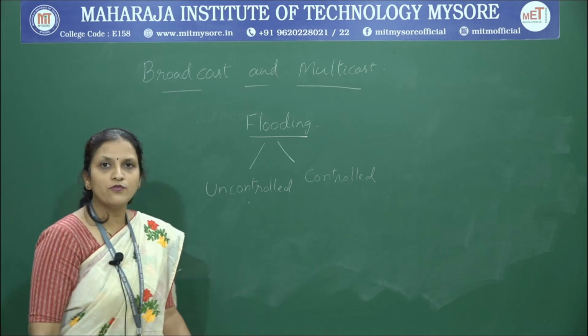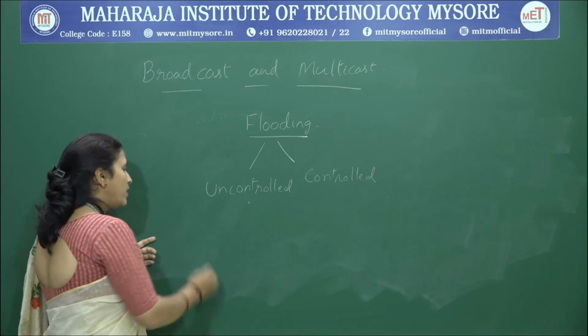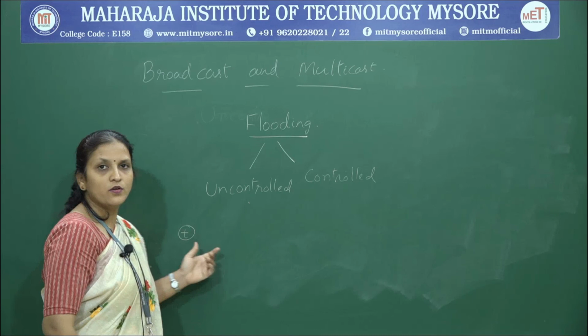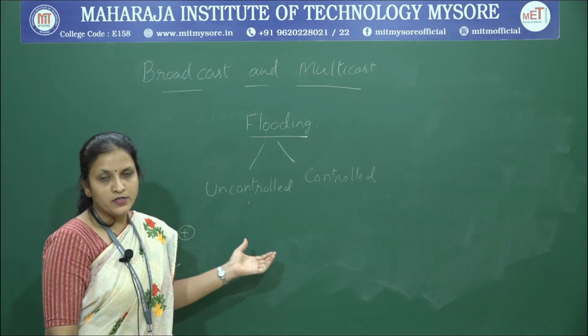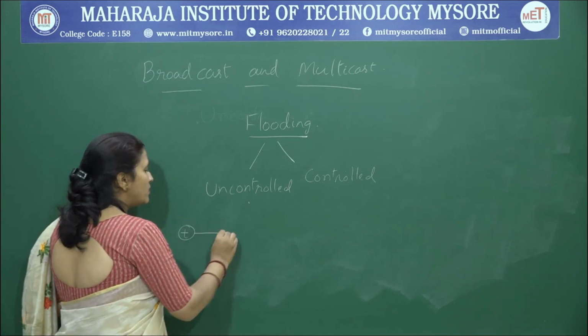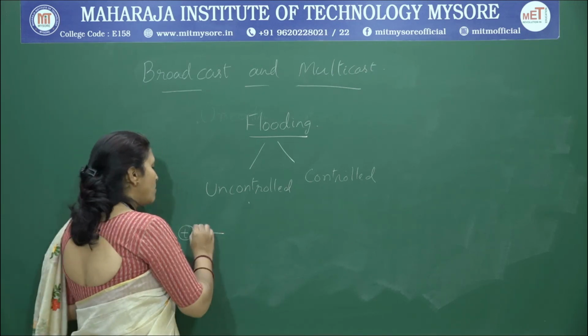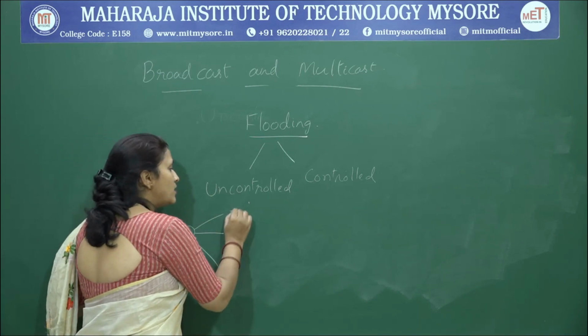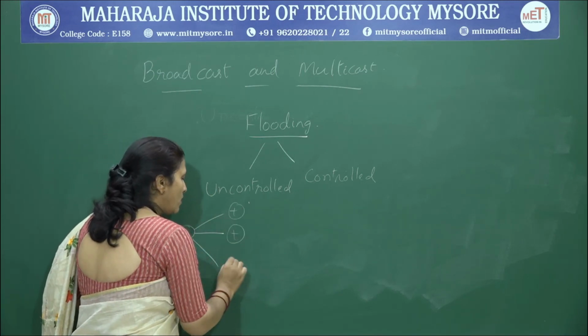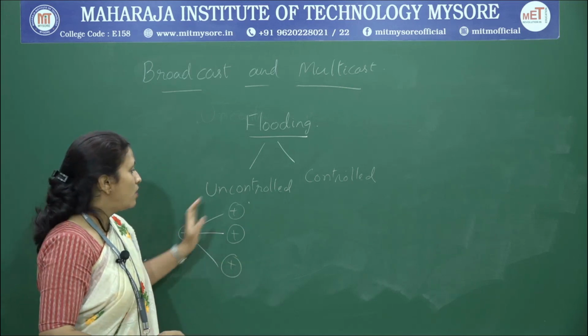In case of uncontrolled flooding, a particular source router creates a data packet, appends the address of the destination and forwards the data packet to its neighboring nodes.